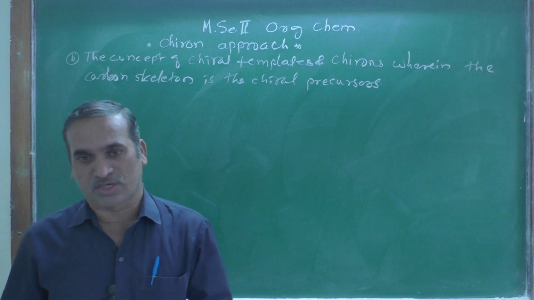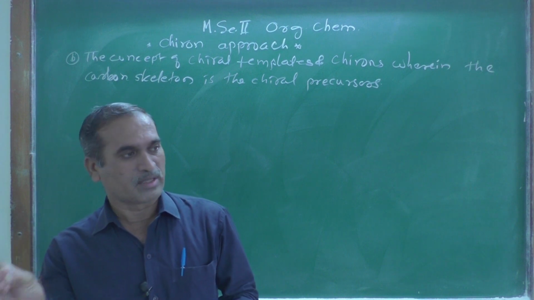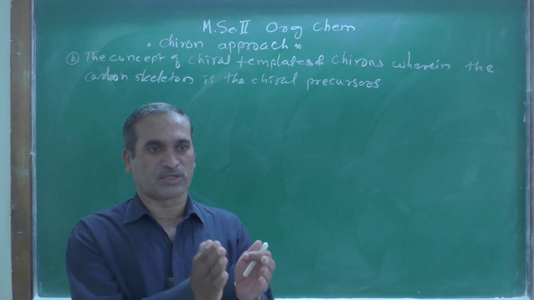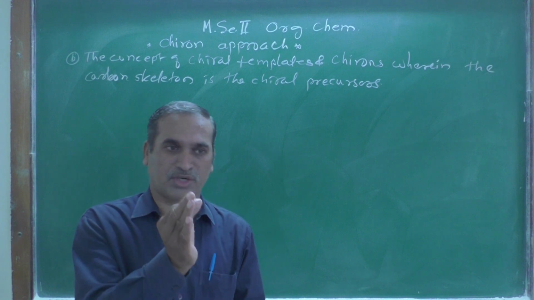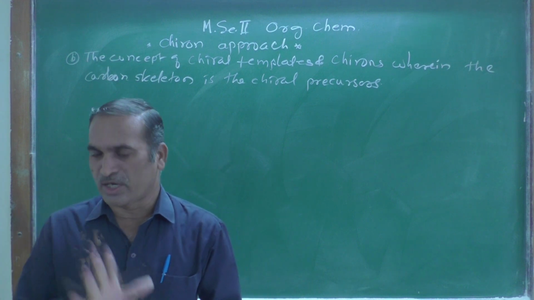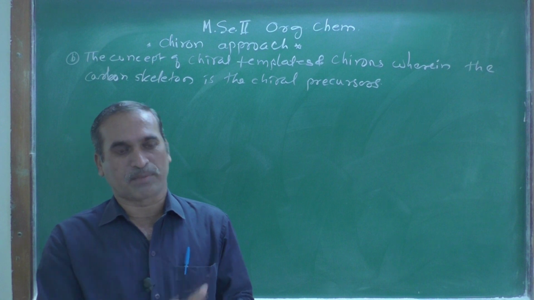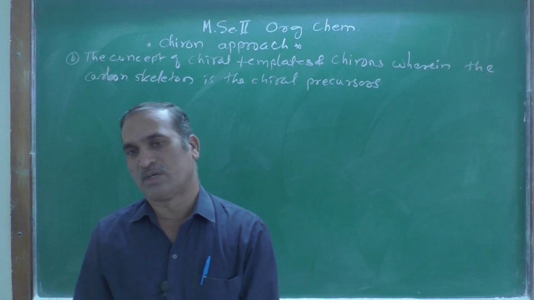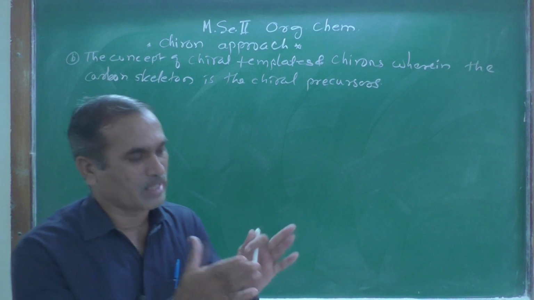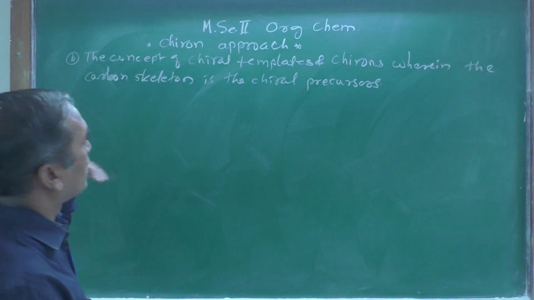After the disconnection we get fragments, and those fragments carry a positive or negative charge; that type of fragment is a synthon. These two terms combined together are known as the Chiron approach.